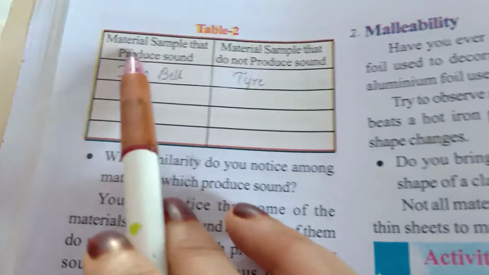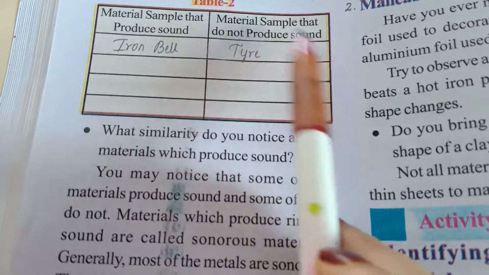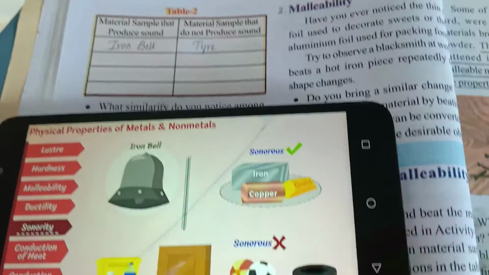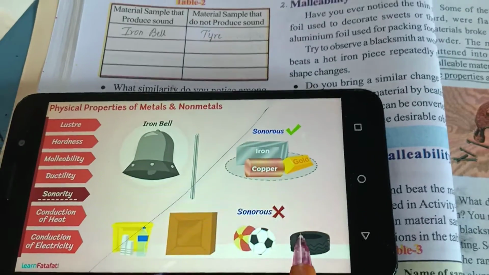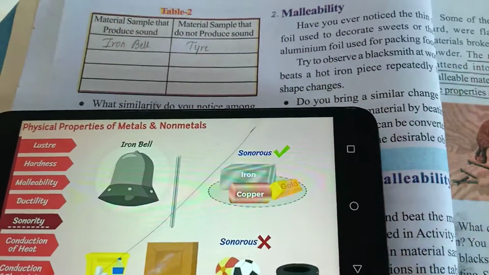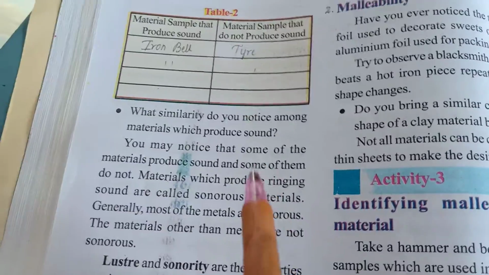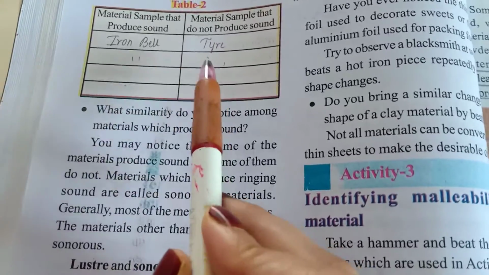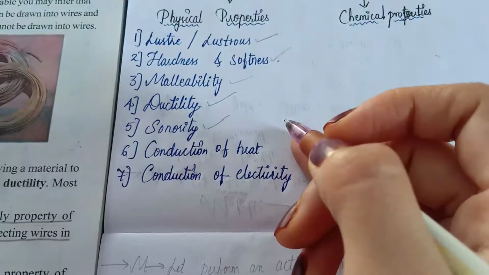Under this activity you have a table, table 2: material samples that produce sound and material samples that do not produce sound. So you have to write iron metal, as I showed you before. This is the iron bell and it produces sound, whereas non-metals like a tire won't produce a sound. So like that you have to fill the blanks. In a similar manner, write different bells and different non-metal substances. By this we have completed sonority.